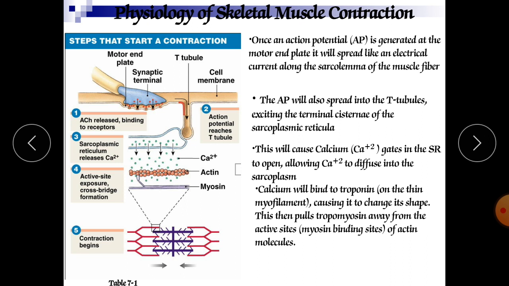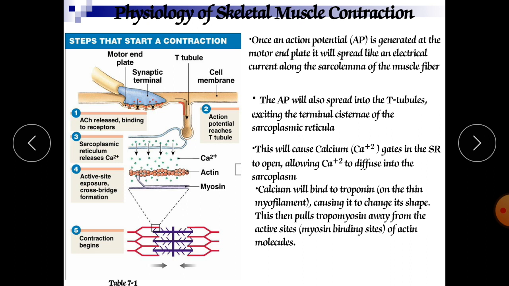It will change its shape. Then it pulls tropomyosin away from the active sites for myosin.